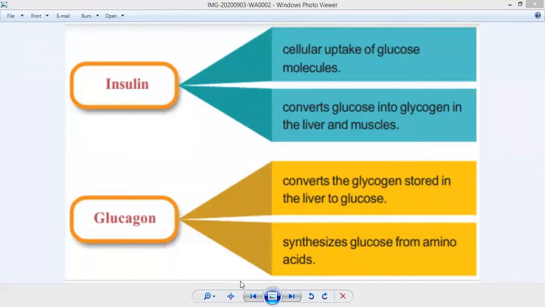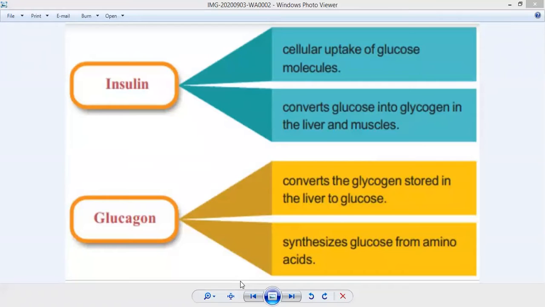Then glucagon. What is the function of glucagon? Glucagon converts the glycogen stored in the liver to glucose. Again, if the amount of glucose in the blood is less, what happens? The glucagon hormone is produced and it will convert the glycogen into glucose. Another function of glucagon is that it synthesizes glucose from amino acids. You all know that amino acid is the basic unit of protein.